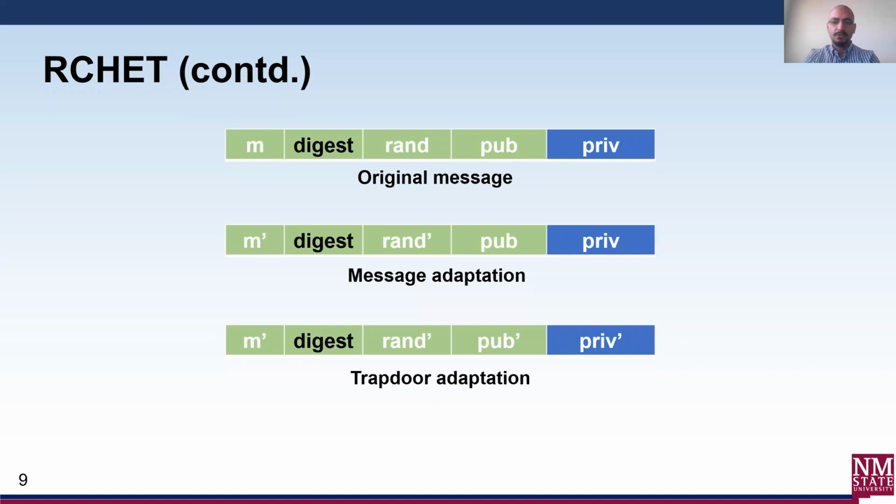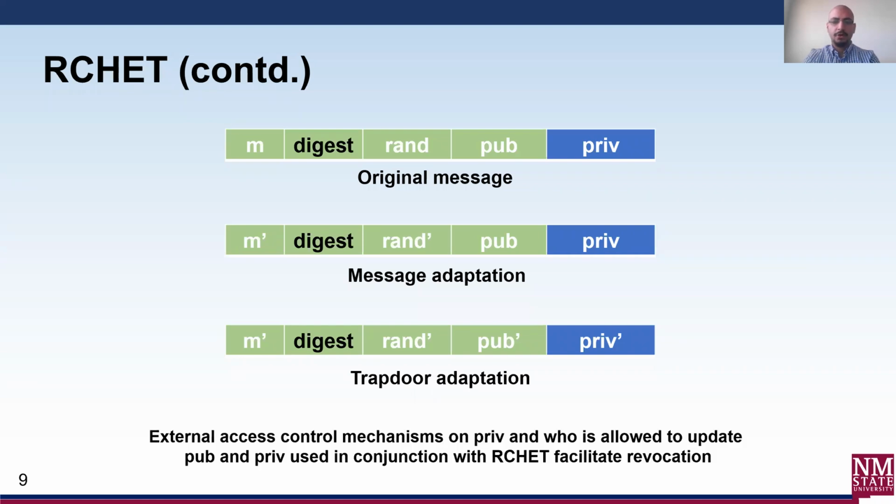At this point, any user who had access to the original priv component will not be able to produce a new M prime and RAN prime that will pass verification, since the pub prime has also been updated and is used in the verification process. The verification of all RCHET messages always requires using the latest M, RAN, and pub values on the transaction to account for any adaptations that might have taken place since the message was originally posted.